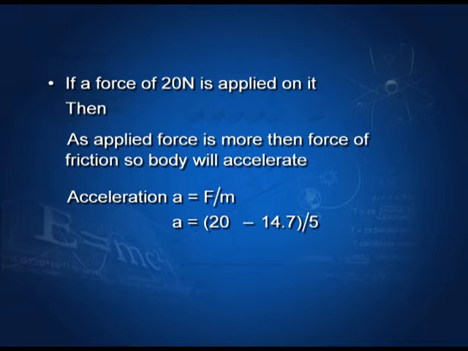So, A equals F upon m. So, the net force acting on the body will be 20 minus 14.7. So, acceleration A equals (20 minus 14.7) divided by 5. So, acceleration A equals 5.3 divided by 5, which comes to be 1.06 meter per second square.